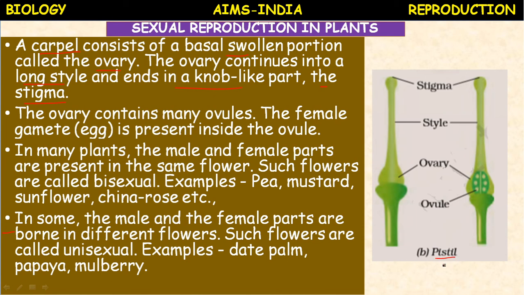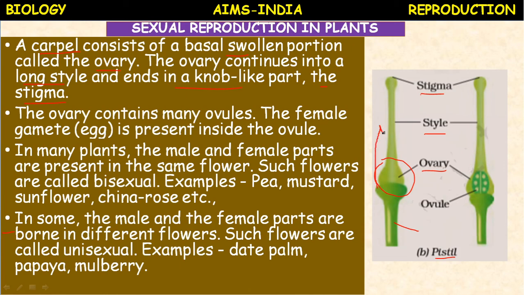So pistil, gynoecium, or carpel is divided into 3 main parts: stigma, style, ovary. The ovary is the female reproductive part. This is the thalamus, the stalk of the flower, on which the ovary sits.